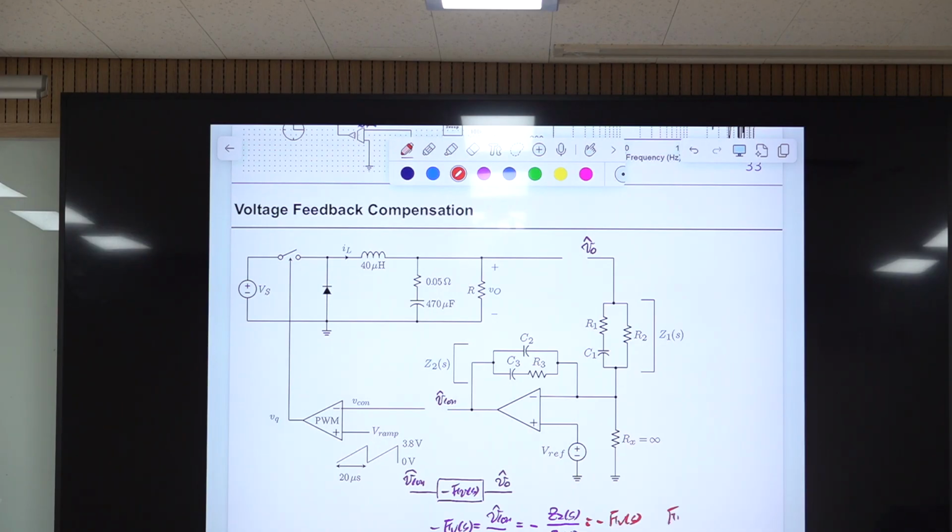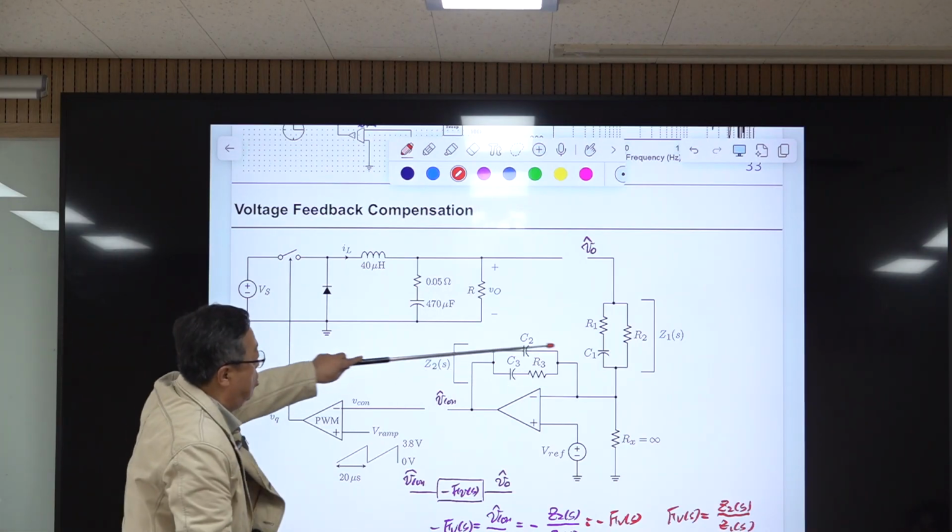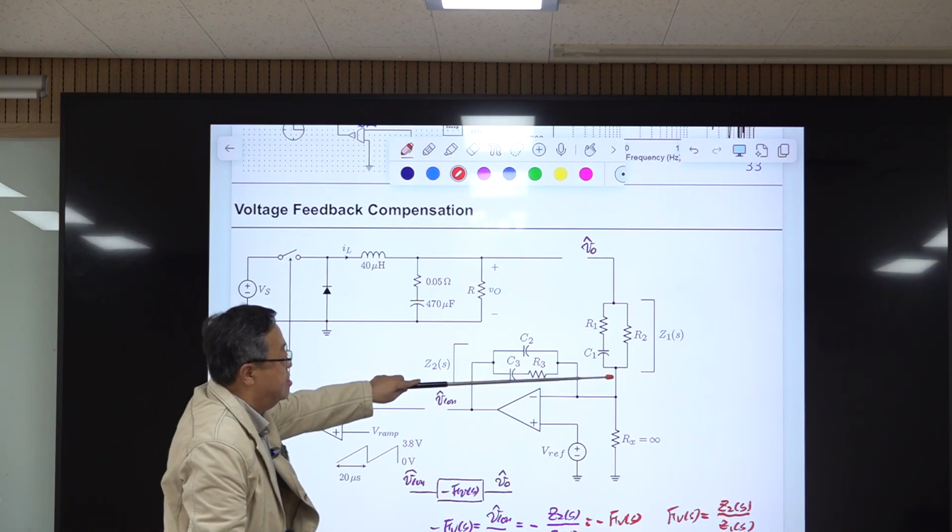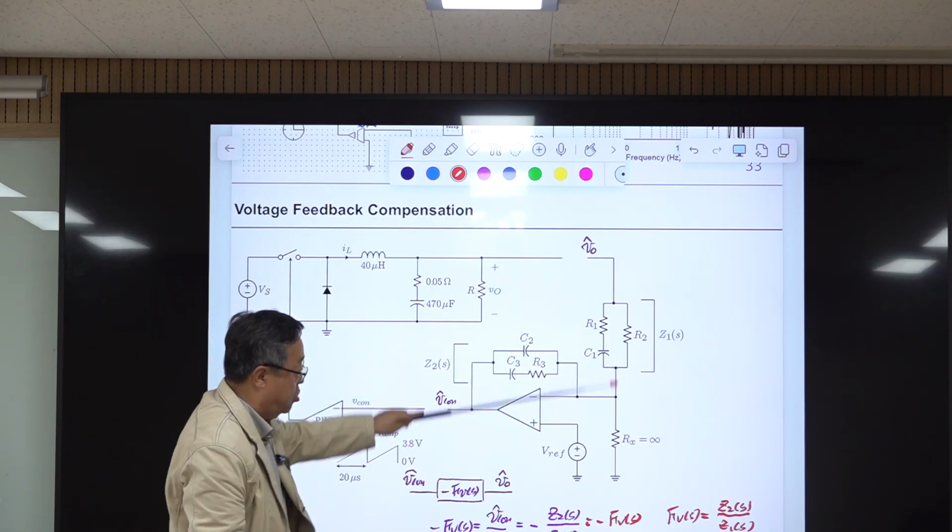The voltage feedback compensation is just the ratio G2(s) divided by G1(s). G2(s) is the impedance representation of this circuitry, and G1(s) is the impedance representation of this circuitry.